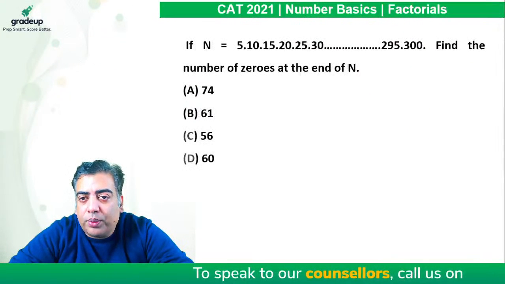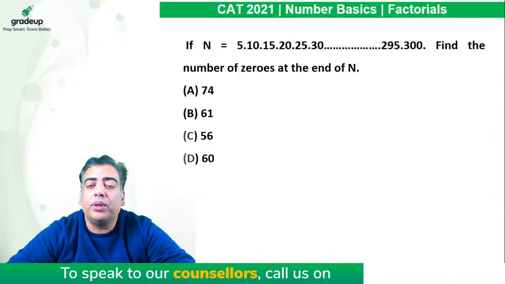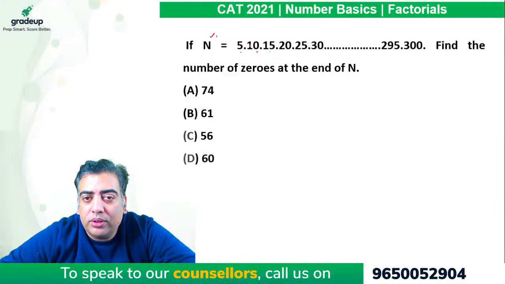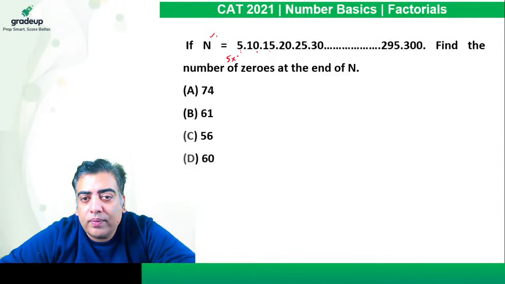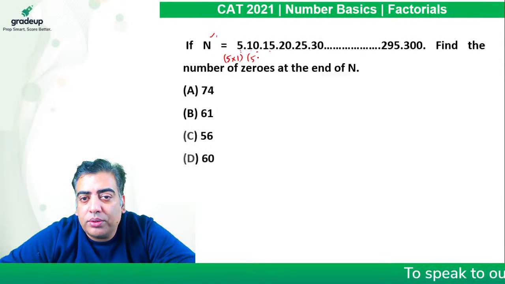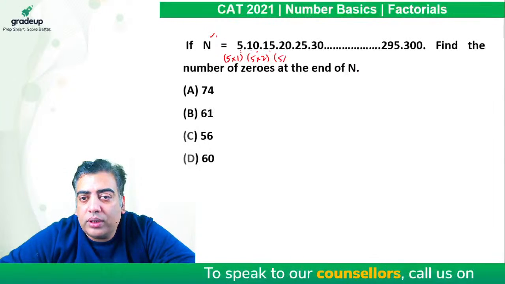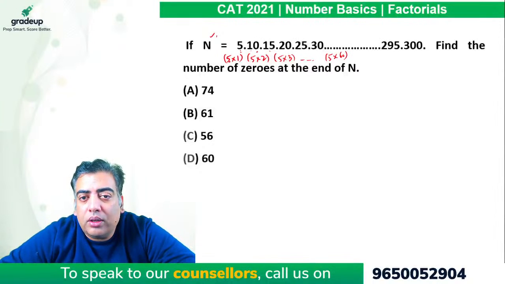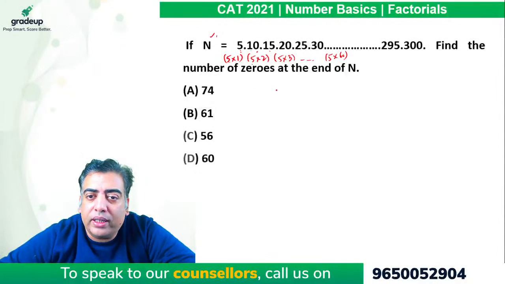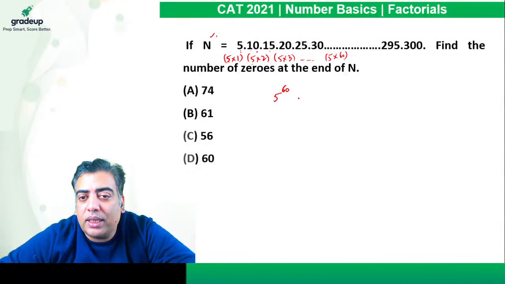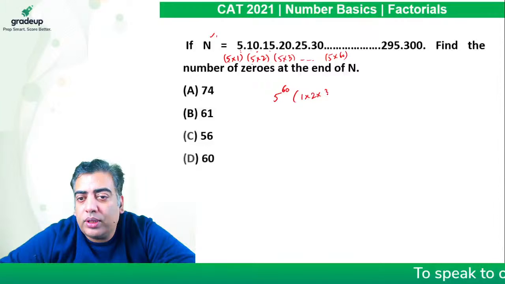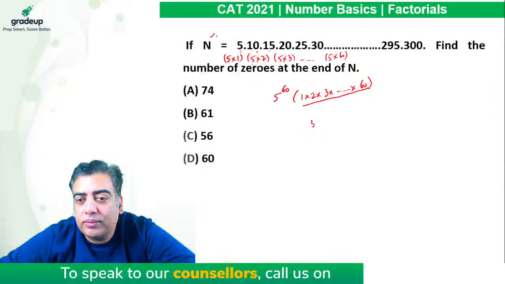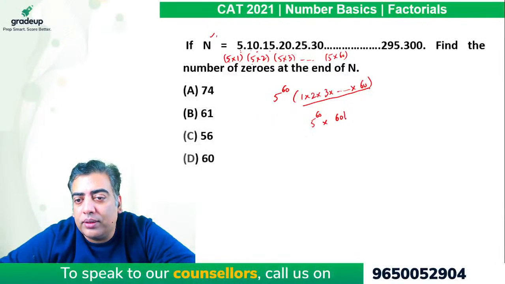So here we are given the product of a lot of numbers. We are required to find the number of zeros at the end of n. If I observe all these values, I can write this 5 as 5 into 1, this 10 as 5 into 2, 15 as 5 into 3 and so on up to 5 into 60. Because all these 5s are multiplied, if I take them out, it gives me 5 raised to power 60 multiplied with 1 into 2 into 3 and so on up to 60. And this product can be written as 60!.